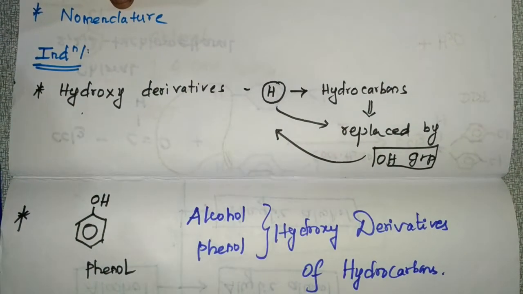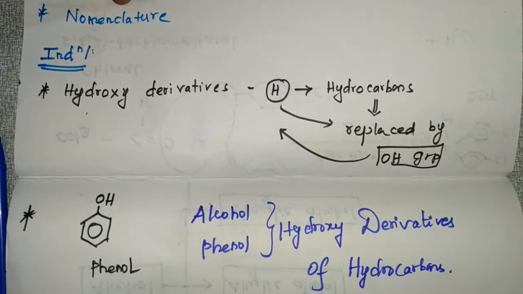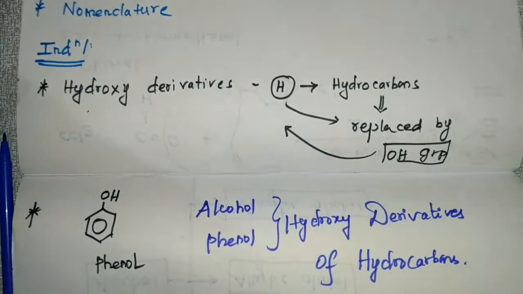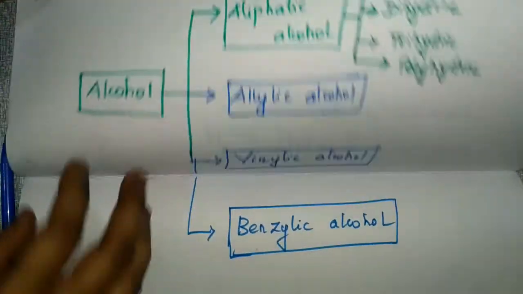And these two are very important classes of organic compounds. So this is the introduction about alcohol. Now we'll go to the next topic, that is classification of alcohol.